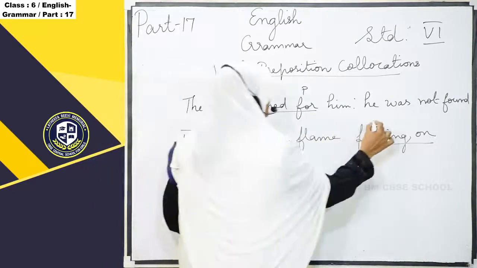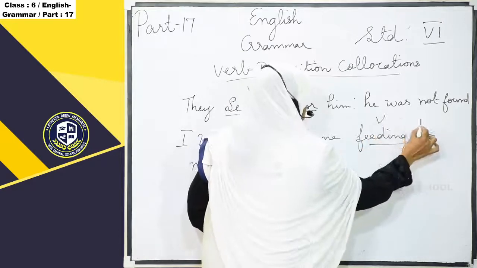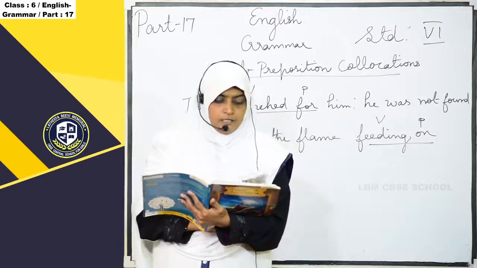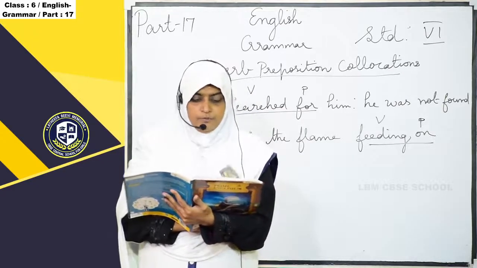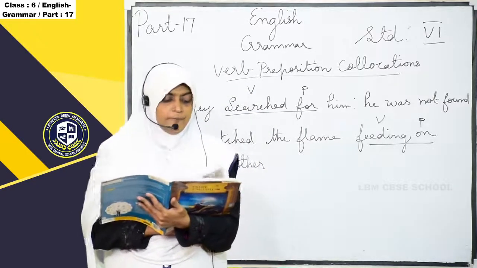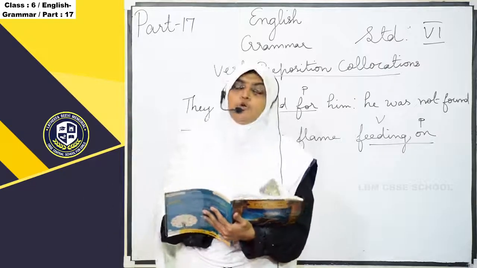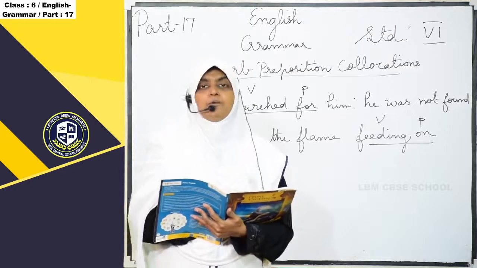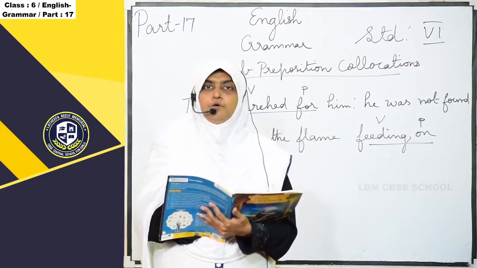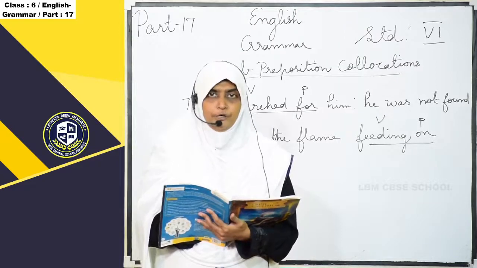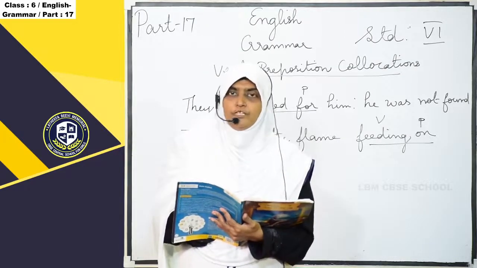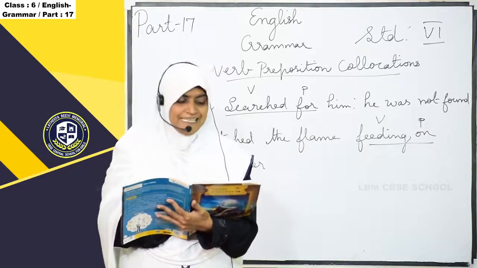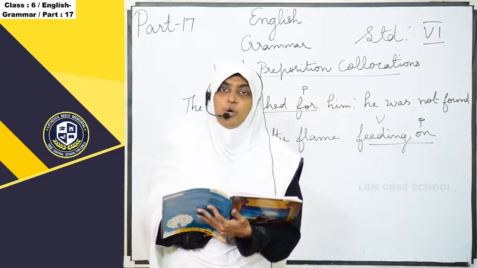Here also these are verbs and these are prepositions. So mostly these verbs are accompanied by the preposition. Verb, the action word, in a sentence along with the preposition, if it comes in a sentence we call it verb preposition collocations.